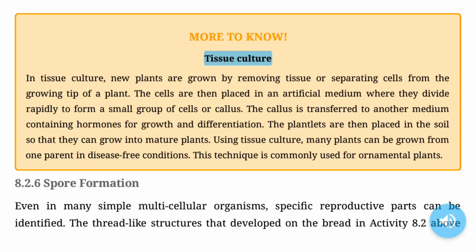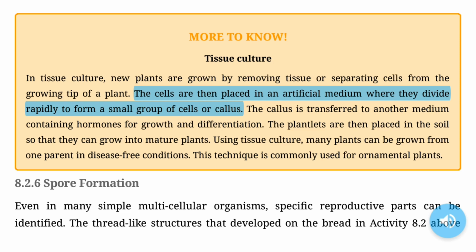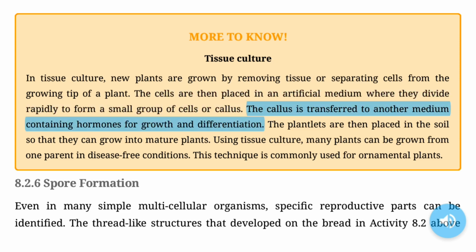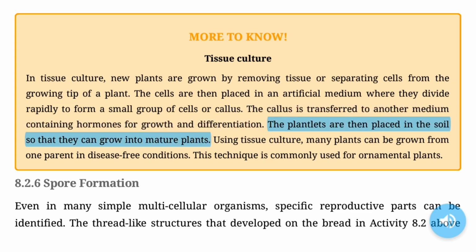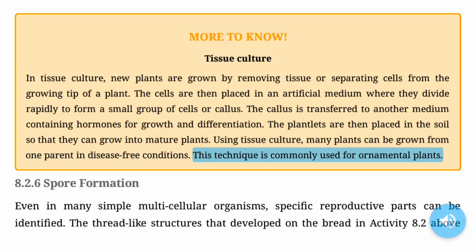More to know. Tissue culture. In tissue culture, new plants are grown by removing tissue or separating cells from the growing tip of a plant. The cells are then placed in an artificial medium, where they divide rapidly to form a small group of cells or callus. The callus is transferred to another medium containing hormones for growth and differentiation. The plantlets are then placed in the soil, so that they can grow into mature plants. Using tissue culture, many plants can be grown from one parent in disease-free conditions. This technique is commonly used for ornamental plants.